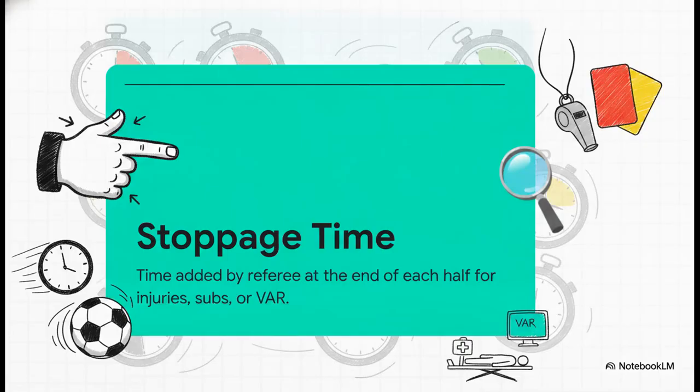And because that clock keeps ticking, we rely on stoppage time. The referee acts as the sole timekeeper, mentally logging delays and tacks those extra minutes onto the end of the half to make up for injuries, subs, or VAR checks. That's why you'll see a stadium clock read 90 plus 4. Fun fact from the sources here, added time was actually invented way back in 1891 after a team deliberately kicked the ball out of the actual stadium just to run down the clock.